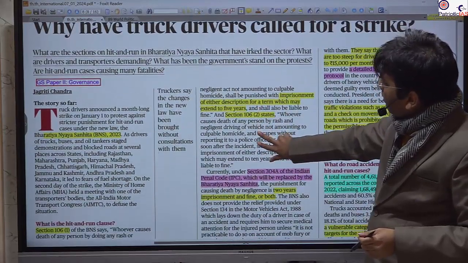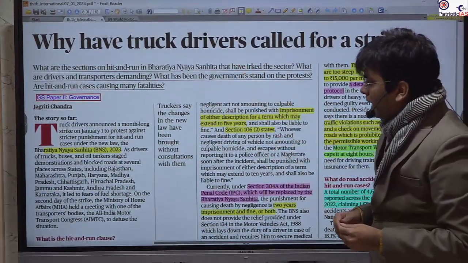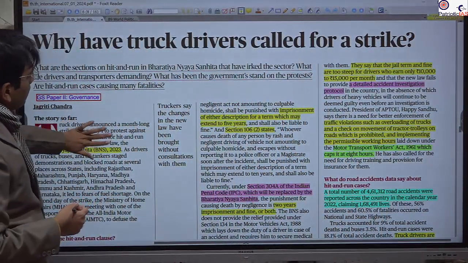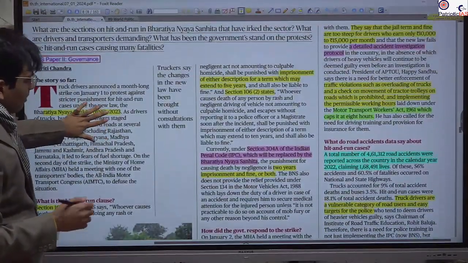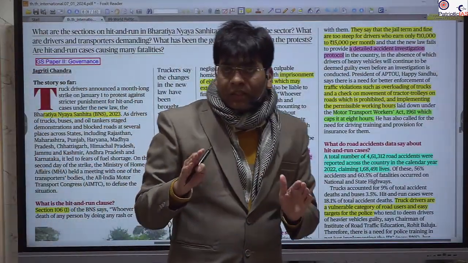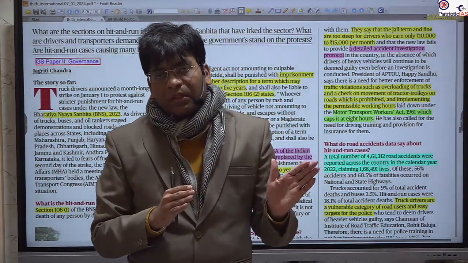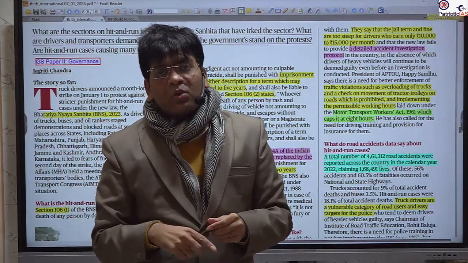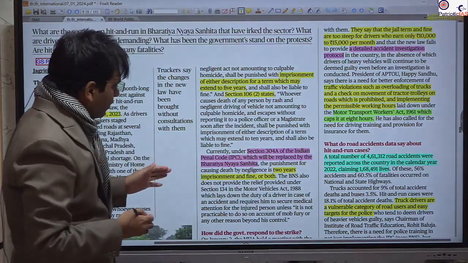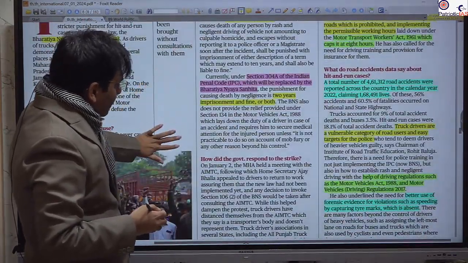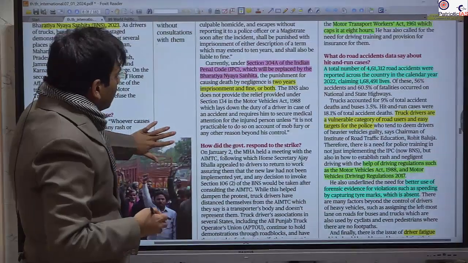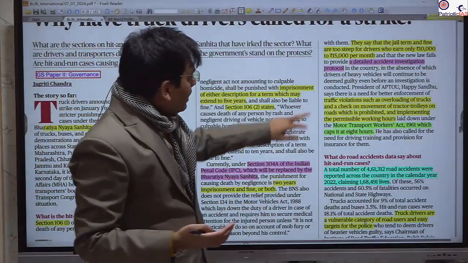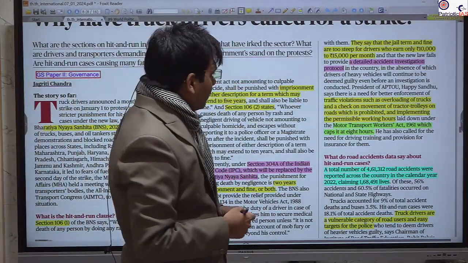The next topic is related to the Bharatiya Nyaya Samhita. Again, this is in the news and we have already discussed this. This is associated with the hit and run case. The main issue is that the previous punishment was 2 years and a fine. Now it has been increased to 10 years. That's why the drivers community considers it very harsh. They say we earn just 10,000, 15,000, how could we pay that much, and this will also increase harassment by the police against them.